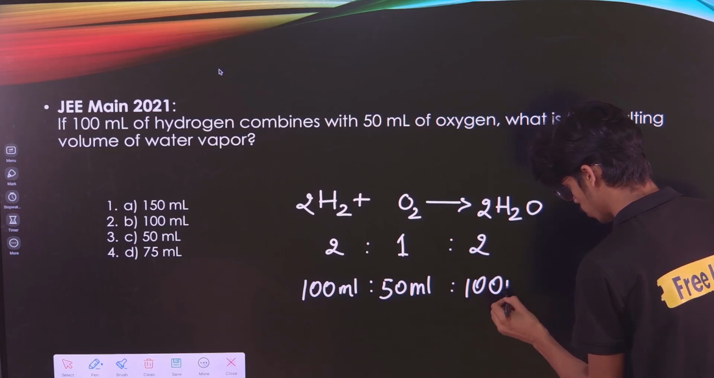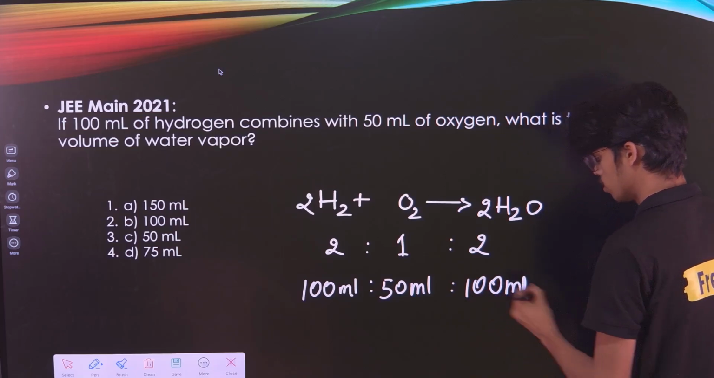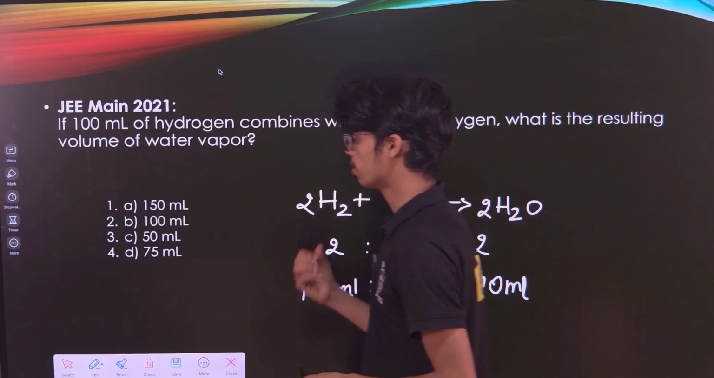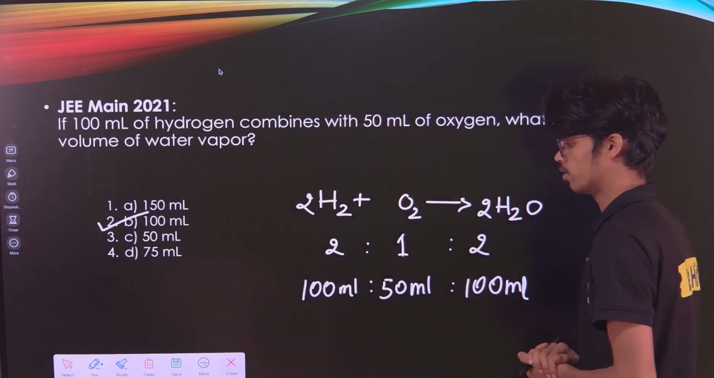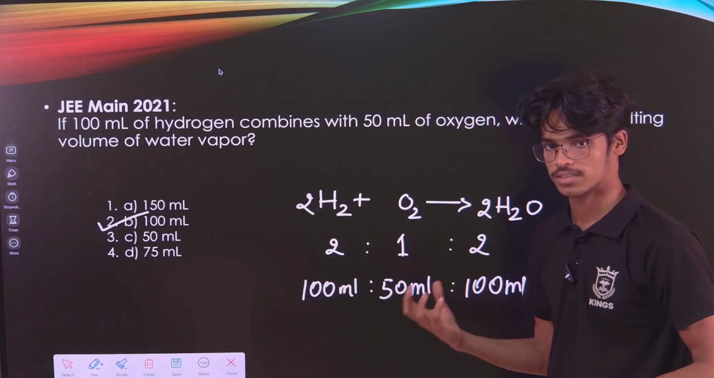Got it? You need to go with the ratio. So 100 milliliters of water vapor will be formed, and our answer is option number 2. I hope this question was understandable. You will get this PDF and now you will be able to answer this yourself.